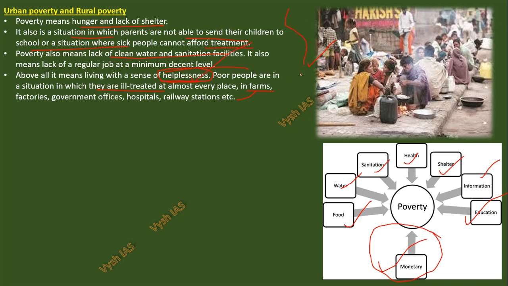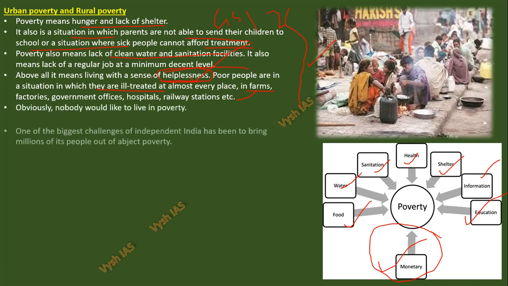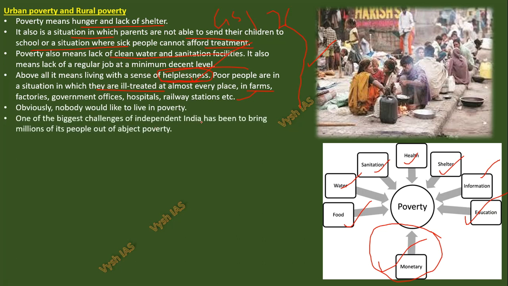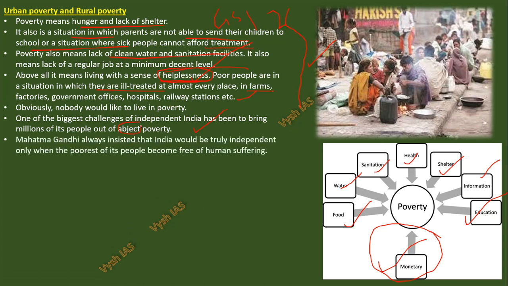All these things you can use in your mains. It's not only about prelims. In mains, GS1 and GS2, in both poverty is a part of your syllabus. So you can include all these things in the mains answer. Obviously nobody would like to live in poverty, and one of the biggest challenges of independent India has been to bring millions of people out of this abject poverty. Abject means miserable, hopeless, as if you are permanently there. To bring people out of that is a very big challenge.